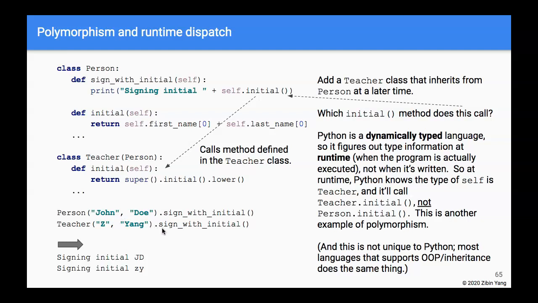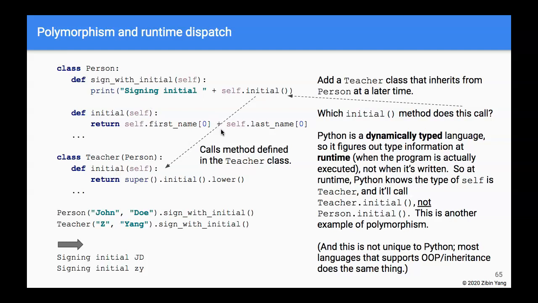So when it calls sign_with_initial here, and that method calls another method, just self.initial, it knows that this self is an instance of Teacher. So it would then call the Teacher's initial method, not the Person's initial method.